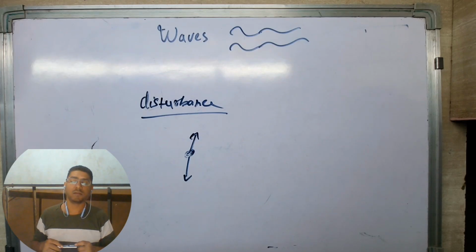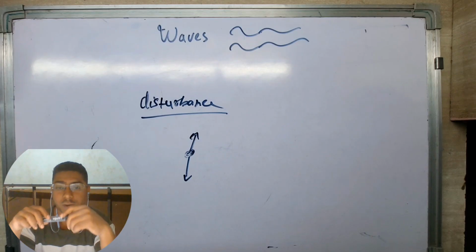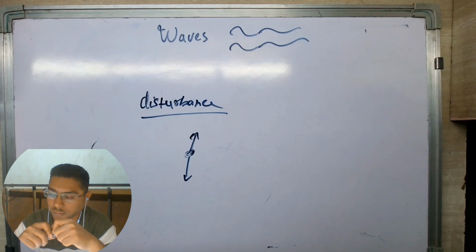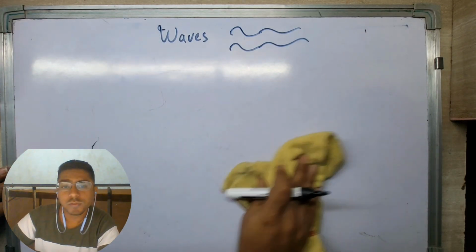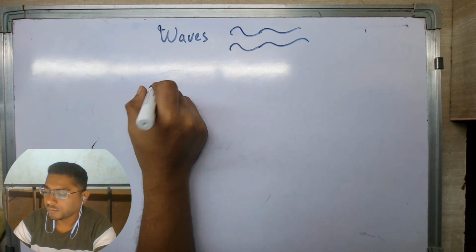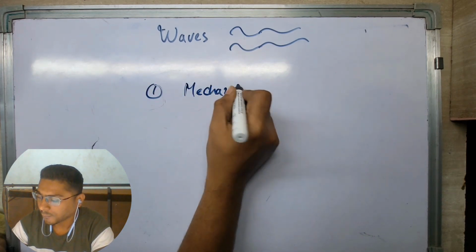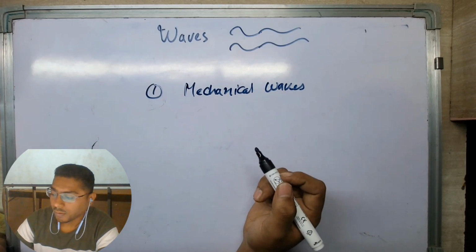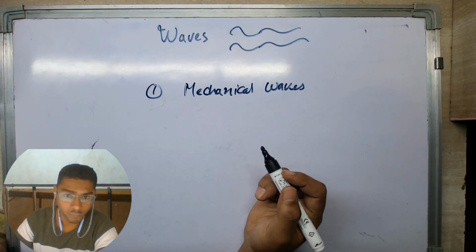What is it? It is a form of energy transfer which is caused by disturbance in any medium, or disturbance in the particles of any medium. Alright, so now let's just classify waves. Waves can be classified into three major categories, which would be: first is mechanical waves. Examples of mechanical waves would be sound and ripples in a pond or lake or water.